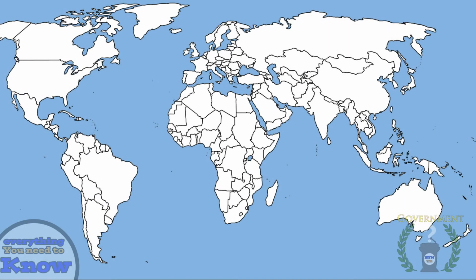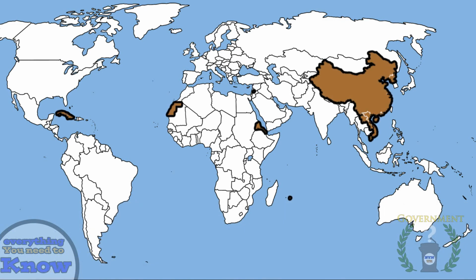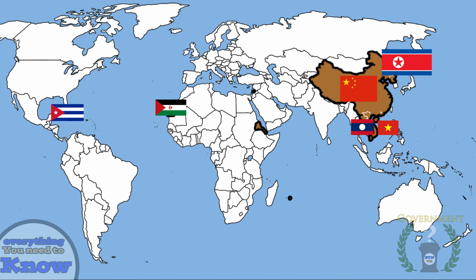We are coming to the end here, so hang on. The before last category is single-party states, which are in brown on the map. Examples of countries that practice this form of government are China, North Korea, Laos, Vietnam, Western Sahara, and Cuba. You might already see what all these countries have in common.